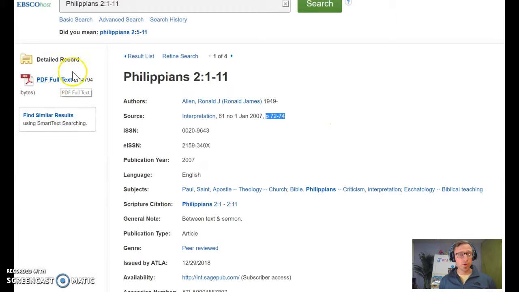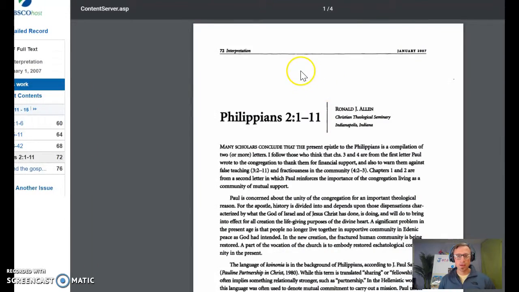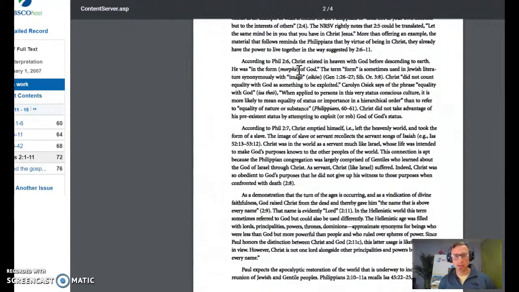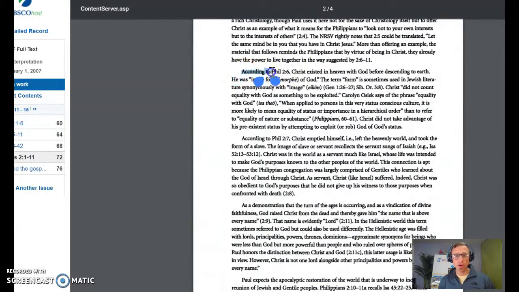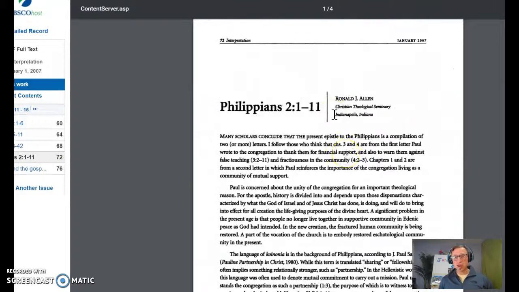If you want to click on the full PDF over here, you can see the actual article, and I'll do that briefly. Yes, this is the article. It's only 3 pages, and it appears to be about our passage. Look, right here, I can already show you. According to Philippians 2:6, Christ existed. This is going to have comments. And this is scholarly stuff.